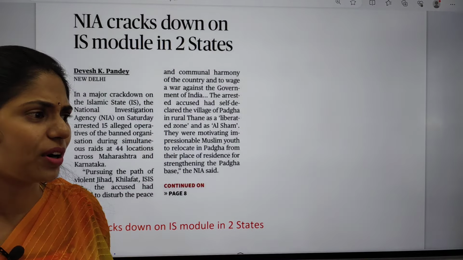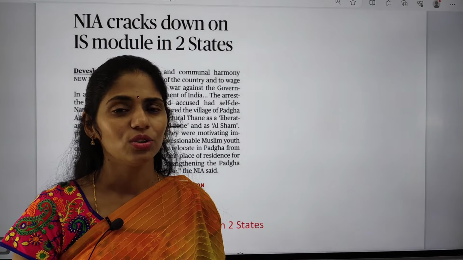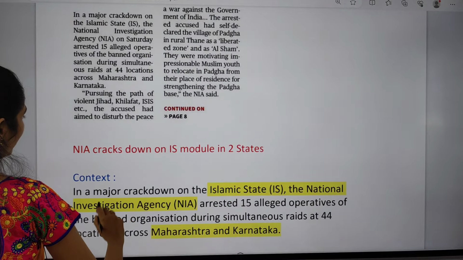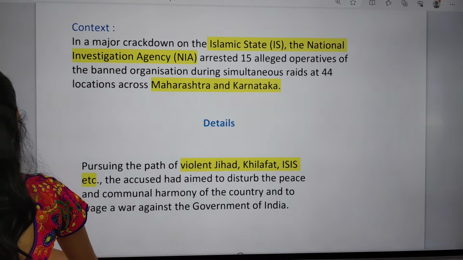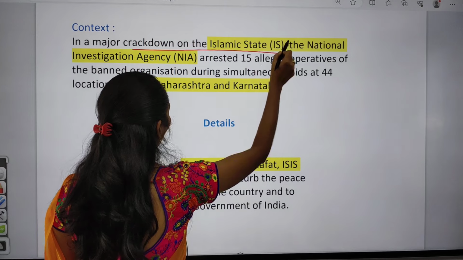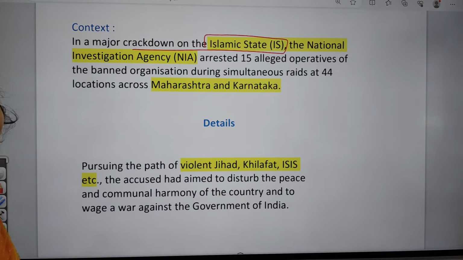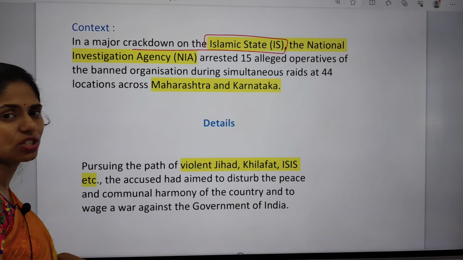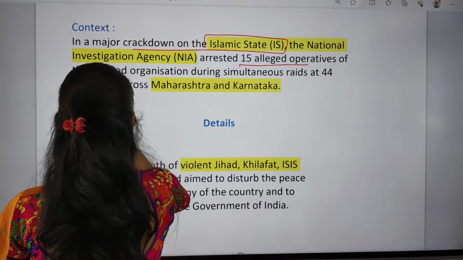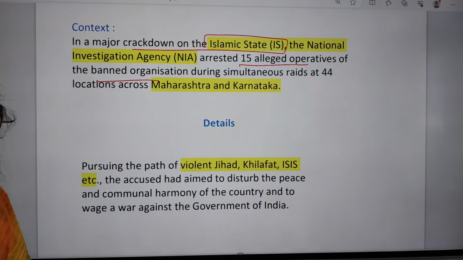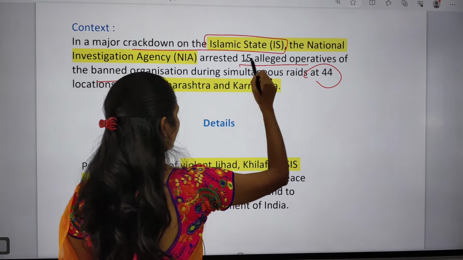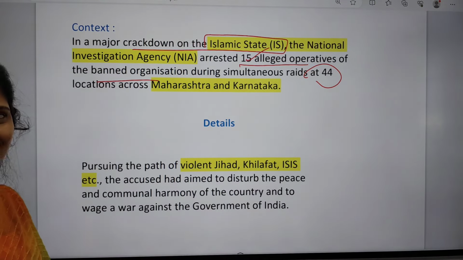So whatever the thing that is important from prelims, mains and interview, I will be letting you know, so that you will be getting aware. So now first topic, it is about NIA. So this article is important from your polity. So why it is in news? A major crackdown on Islamic State happened, mainly done by National Investigation Agency, and this NIA had arrested 15 alleged operatives of the banned organization. So especially seen in which states? Maharashtra and Karnataka. Especially in 14 locations they arrested 15 alleged operatives. So it is a very large scale that I can see.